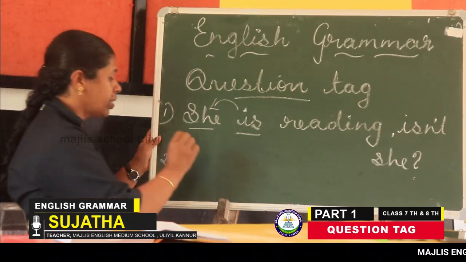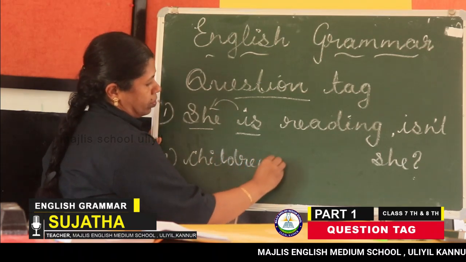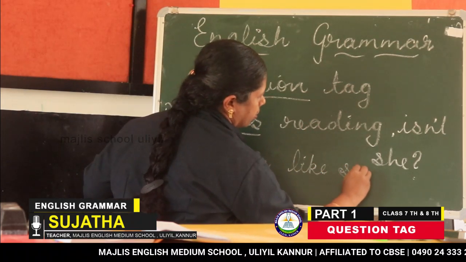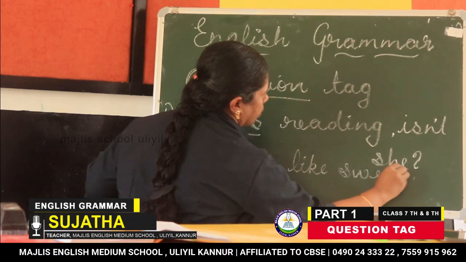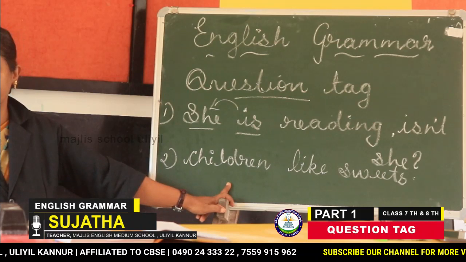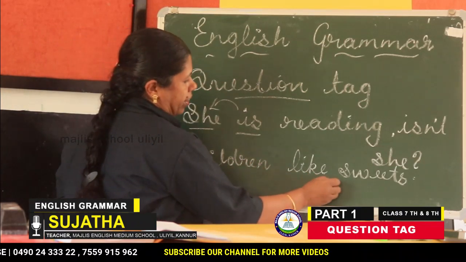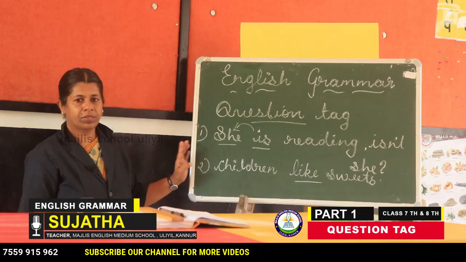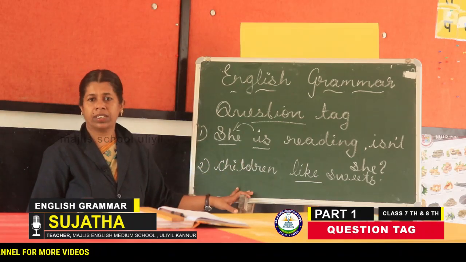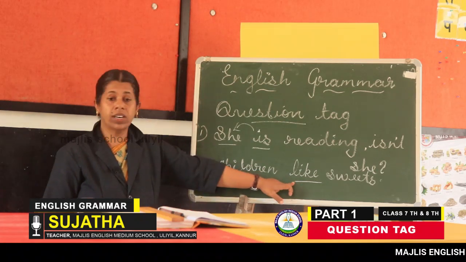Another one, a very important one. Another example. Children like sweets. Just listen here. Which is the auxiliary here? Can you see any auxiliary word here? Children like. What is it? That is the verb. So whenever you see such statements, what do you have to do? You should find out the verb first.